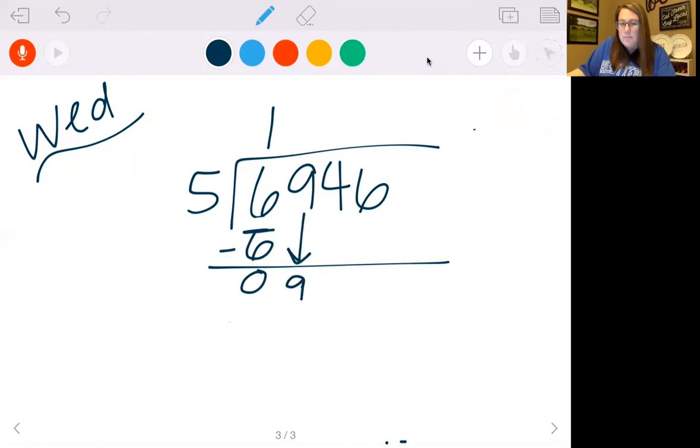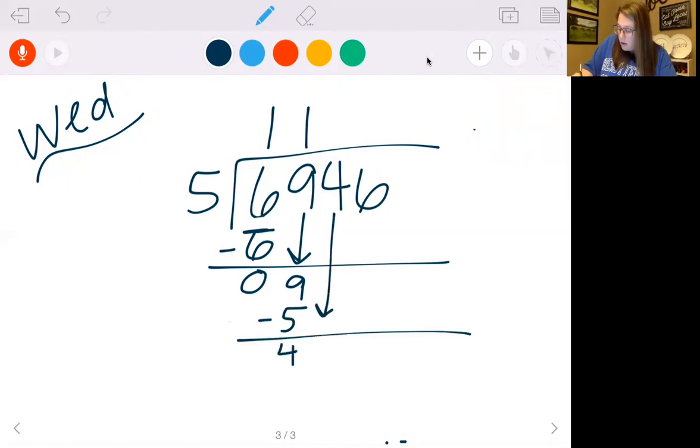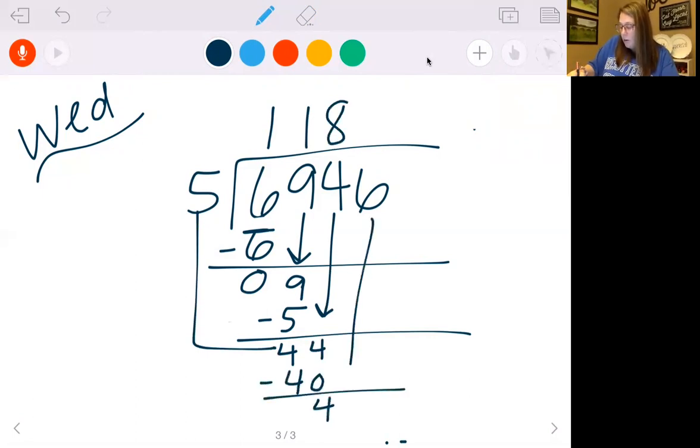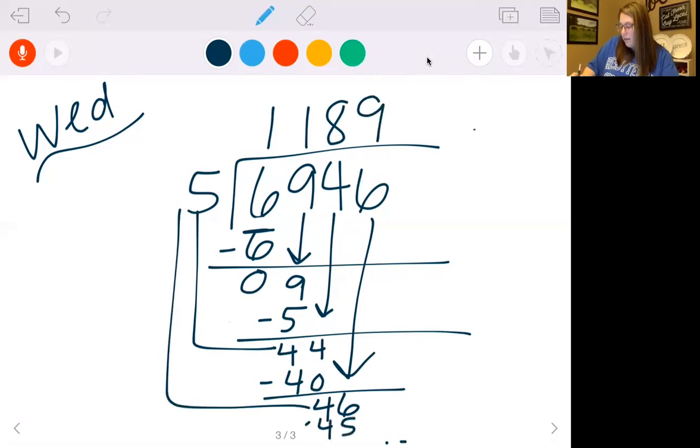Bring down the 9. 5 goes into 19 3 times. Bring down my 4. 5 goes into 44 8 times. 8 times 5 is 40. Subtract that, I get 4. Bring down my 6. 5 goes into 46 9 times. 5 times 9 is 45. Subtract that, we get remainder 1.